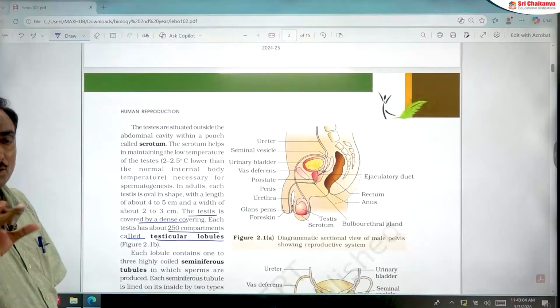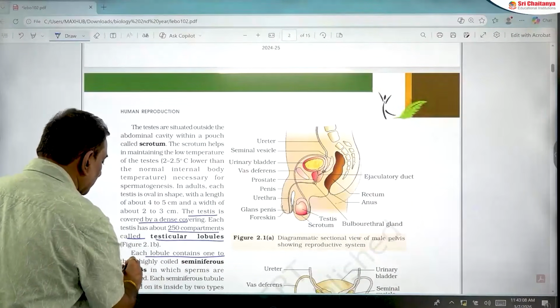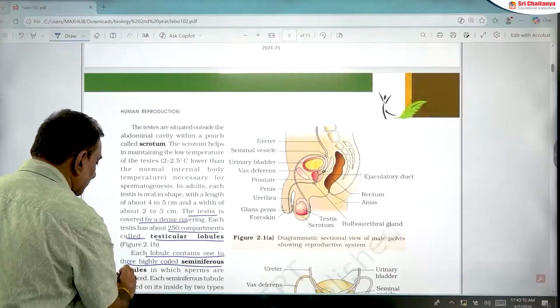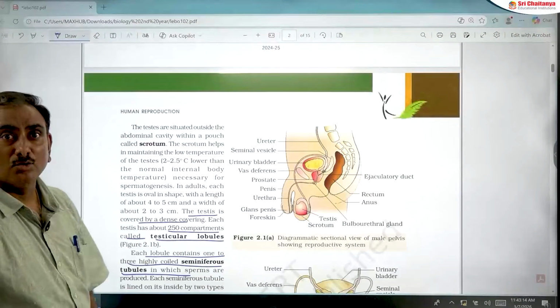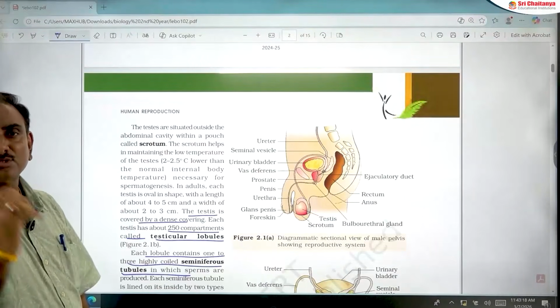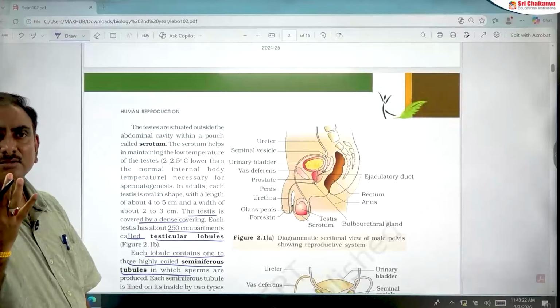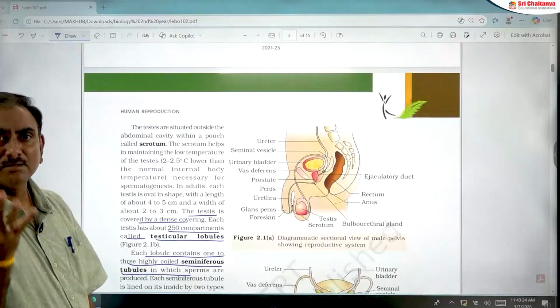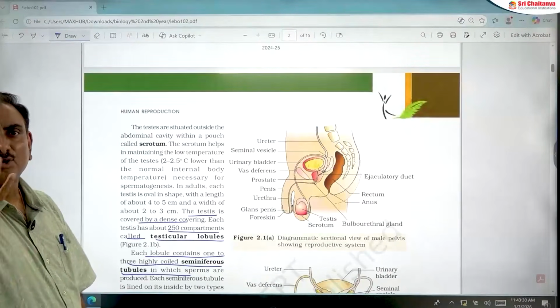Each testicular lobule contains 1 to 3 highly coiled seminiferous tubules. Total number of seminiferous tubules in both the testes of the male reproductive system is 500 to 1500. This is also very important.